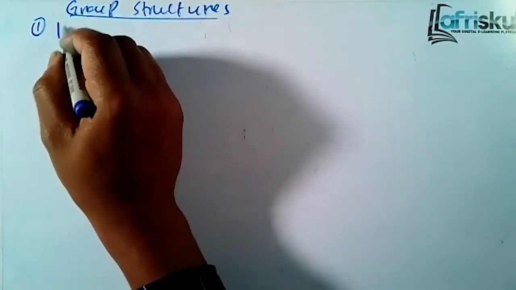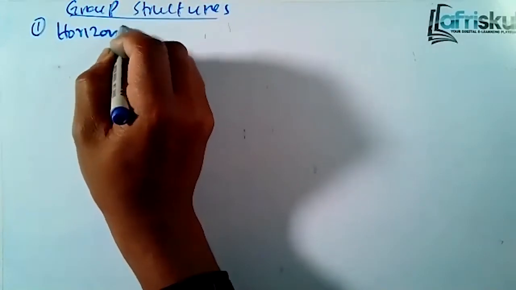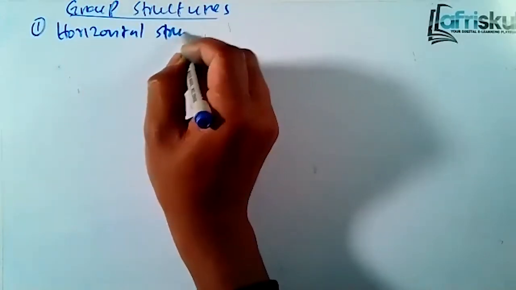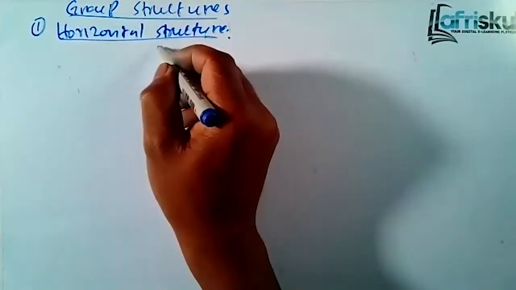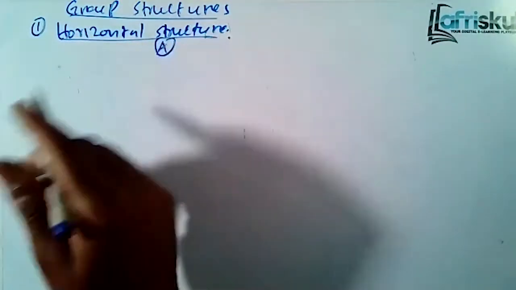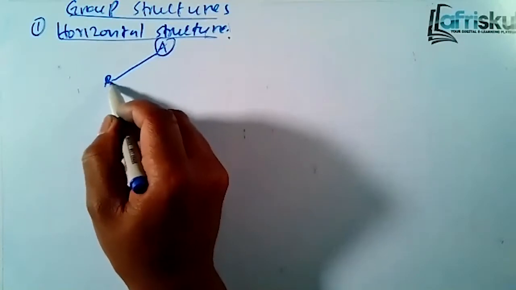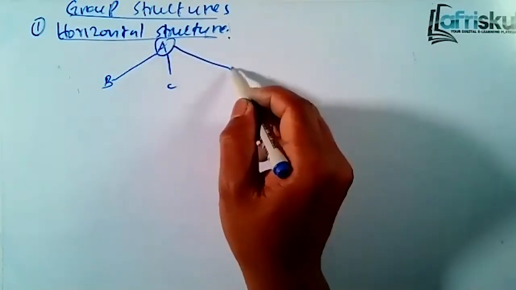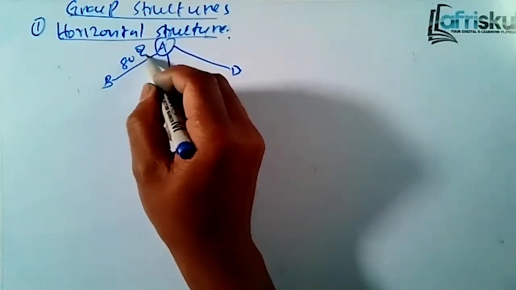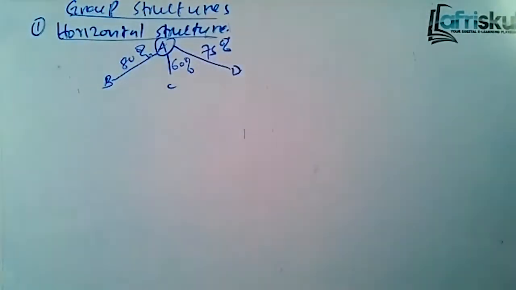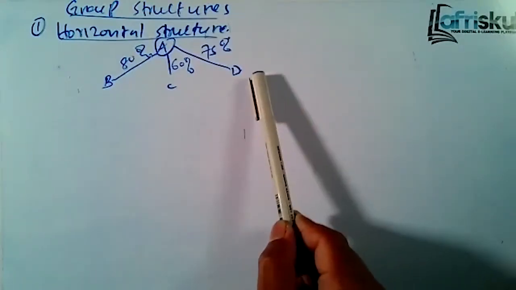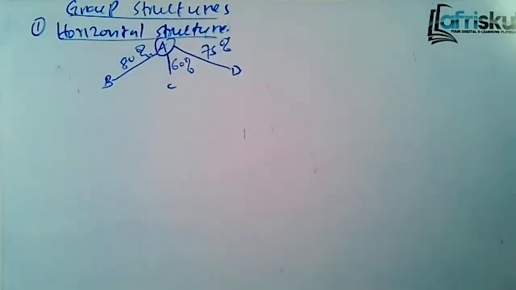Number one, we have what we call horizontal structure. Now, the horizontal structure is where company A acquires more than one subsidiary: B, C, D. Like this one, we're controlling 80%, we are controlling 60%, we are controlling 75%. That's what you call a horizontal structure, where all the children have the same parent, or one company controls more than one subsidiary.